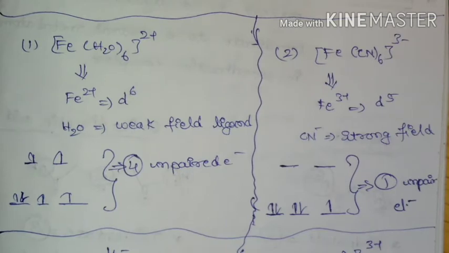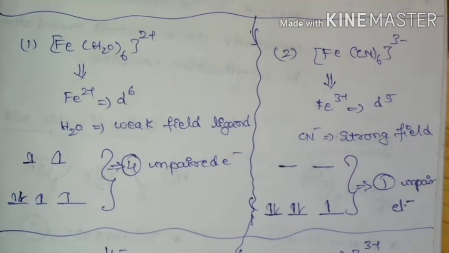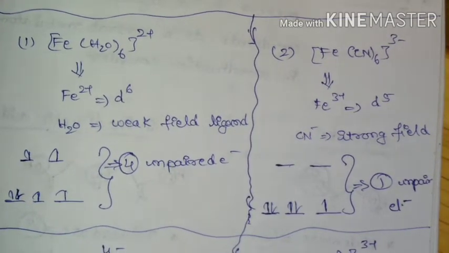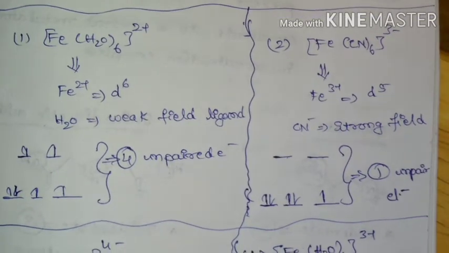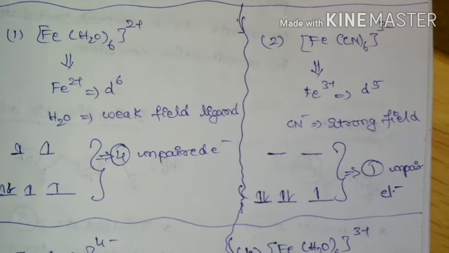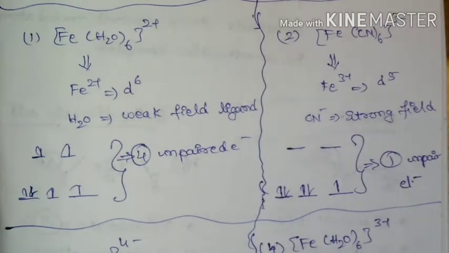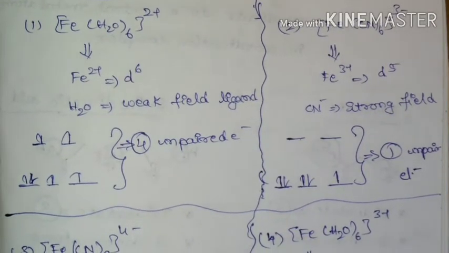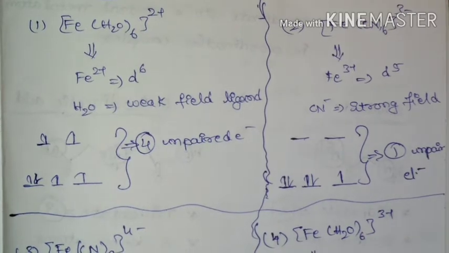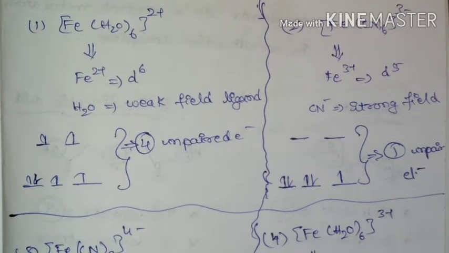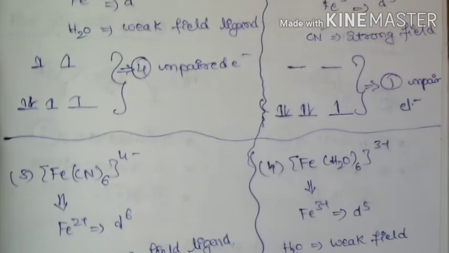If you come to the second complex, hexacyanoferrate, here iron is in +3 oxidation state, so it is going to have d5 electronic configuration, and we know that cyanide is a strong field ligand. This is also an octahedral complex, the d orbital will split into t2g and eg. And if you see, there is only one unpaired electron in this complex.